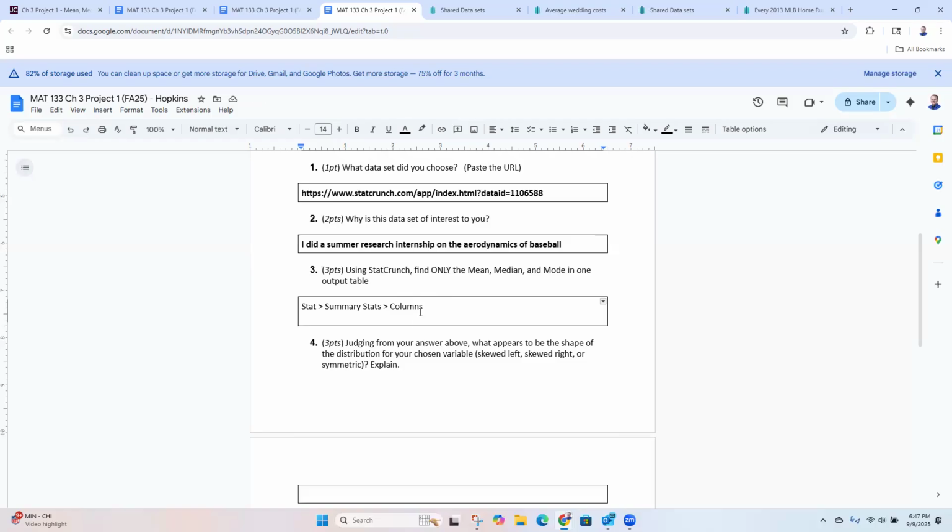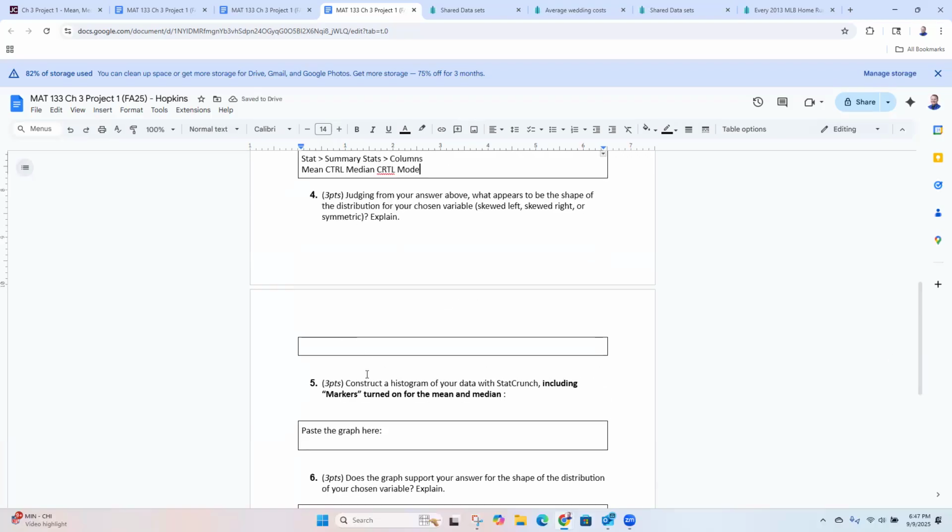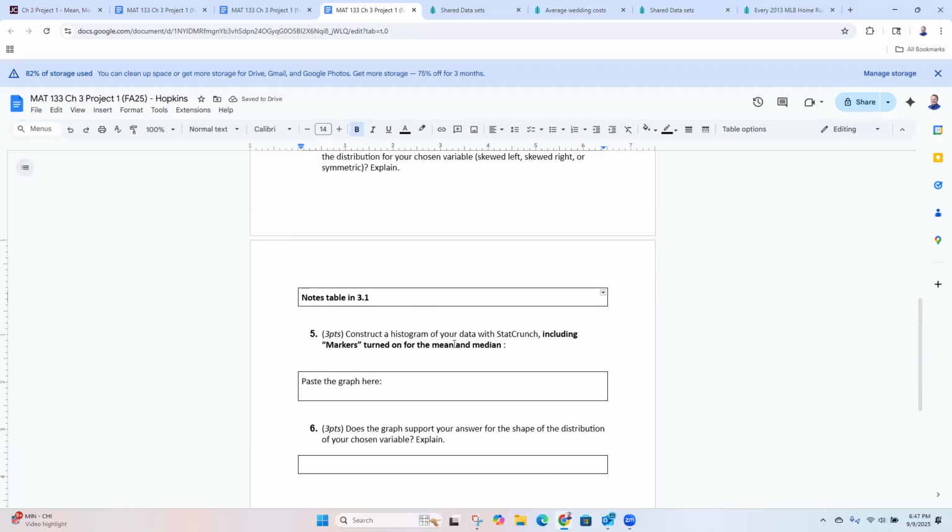That'll give us a drop-down window where we'll be able to fill in everything. So what you'll do is select your column, and then in statistics, select the mean, and then hold your control button down and select the median, and then hold the control button down and select the mode. Okay. After that, judging from your answer, we'll figure out if it's skewed left or skewed right. For that, you'll want to look at the notes table in your 3.1 lecture notes. That'll tell you how to tell if it's skewed left or skewed right.